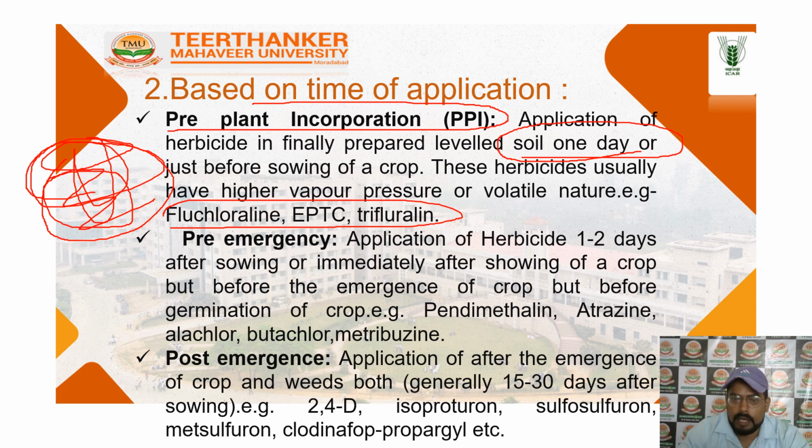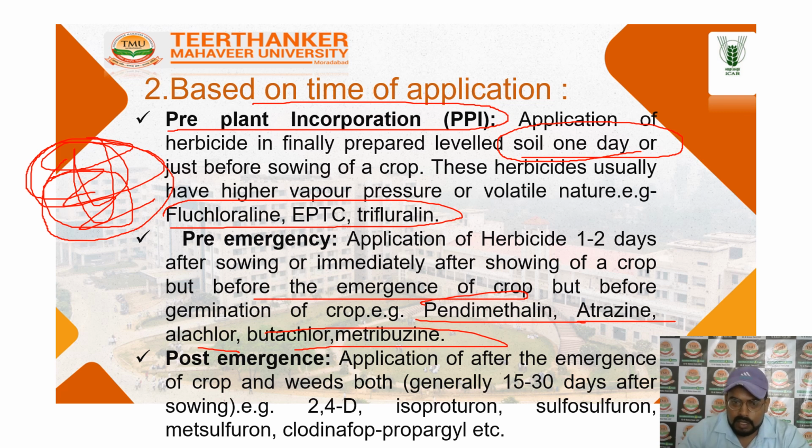Next one is the pre-emergence. Pre-emergence herbicide is applied 1 or 2 days after sowing, so immediately after sowing of a crop and before the emergence. That means before the germination, like pendimethalin or atrazine, alachlor, butachlor. These are the pre-emergence herbicides applied just after sowing.